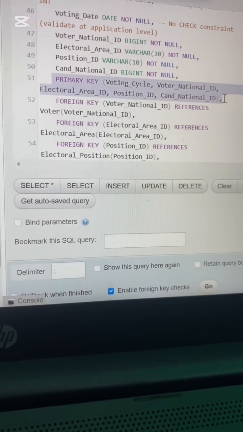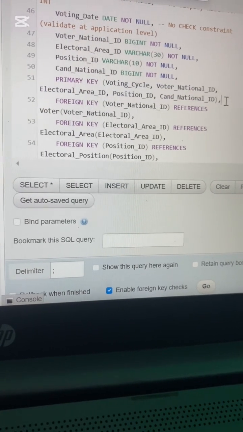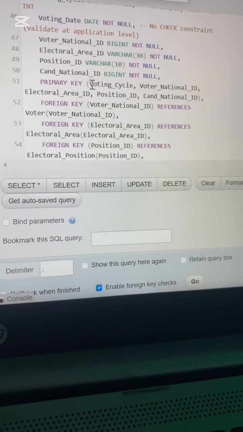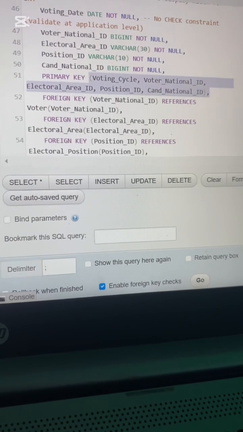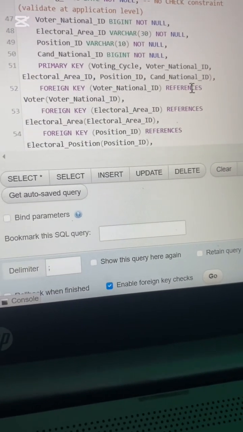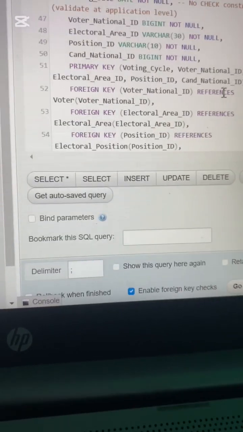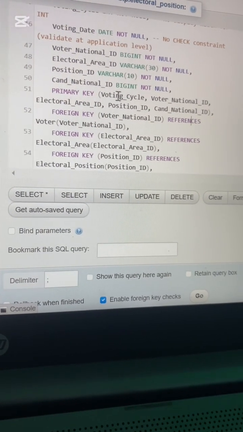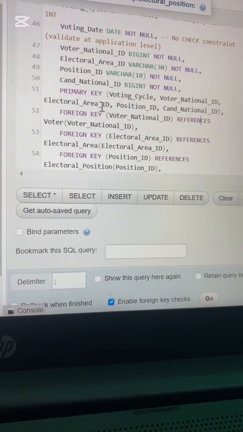All of these are primary keys for this table, meaning all of these will be used together to uniquely identify each row. Instead of just using one column, you have to check the ID, check the name, and so on. So all of that can be used to identify one row. Since it's a primary key with many columns, it's called a composite key.